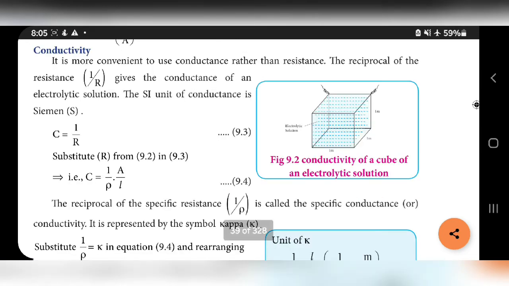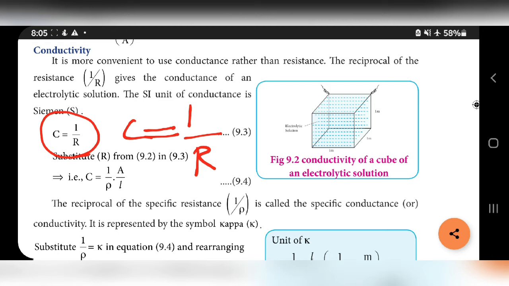Text heading: conductivity. It is more convenient to use conductance rather than resistance. The reciprocal of resistance gives the conductance of the electrolytic solution. The reciprocal of resistance, that is 1 by R, gives the conductance, that is C is equal to 1 by R. The SI unit of conductance is Siemens.